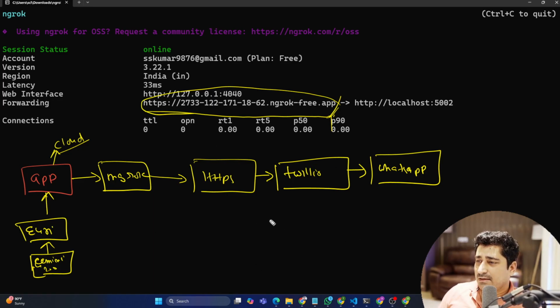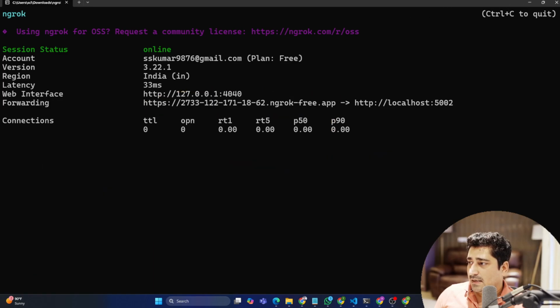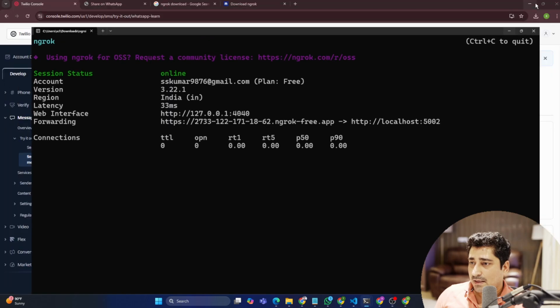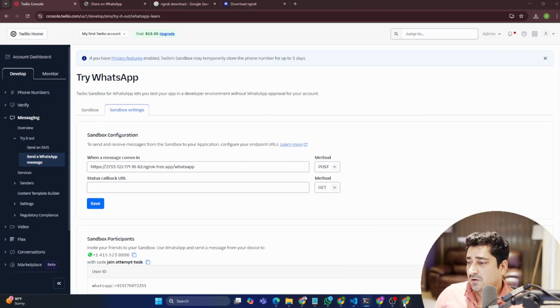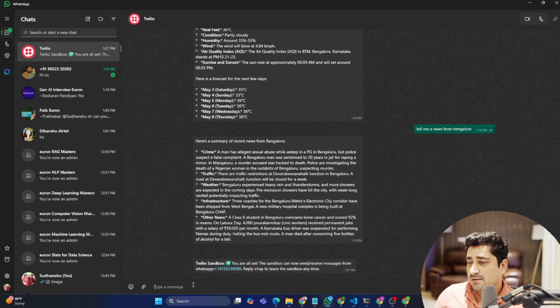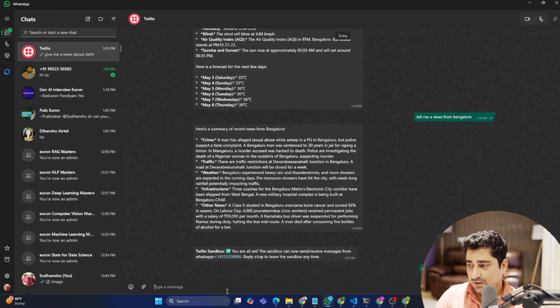This is one of the simplest projects that you will be able to find, but yeah, one of the amazing ones at the same point of time. And yes, let's go ahead and execute this entire project and see whether I'm able to do a real-time chat with this WhatsApp or not. So let me delete this entire thing. My app is up and running. I'll be testing it one by one. So let's go to WhatsApp, and then ask Twilio a question: give me news about Delhi, right?